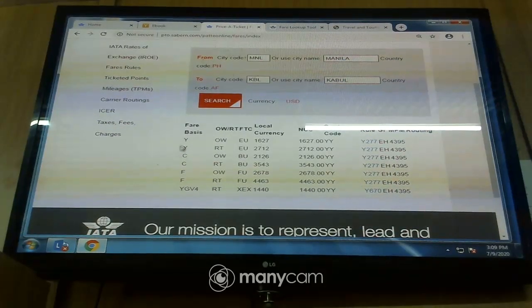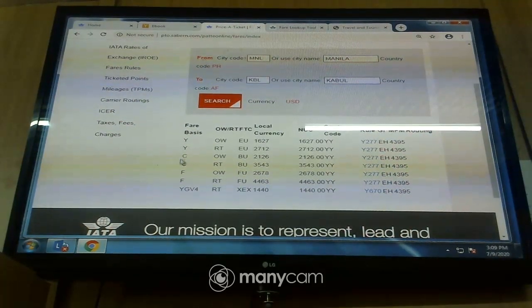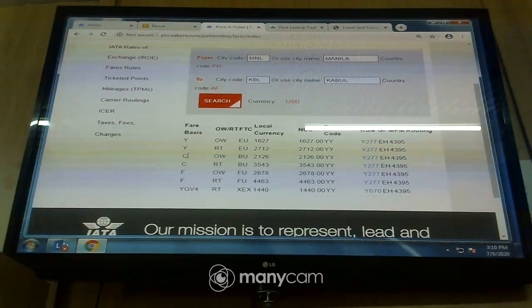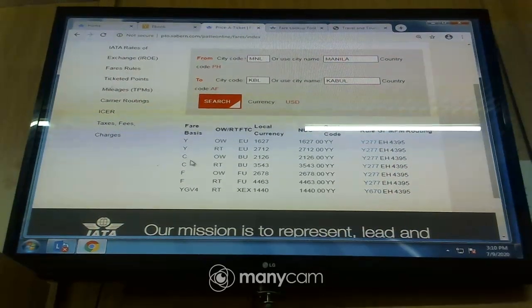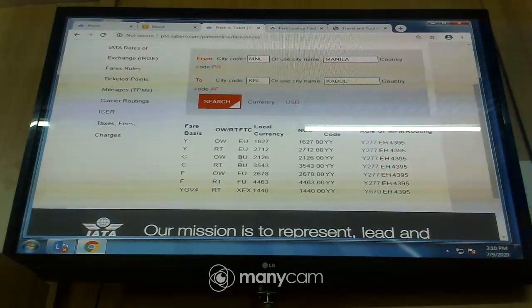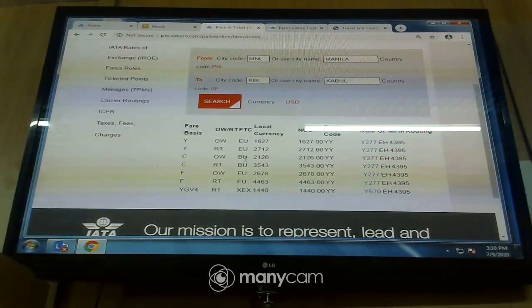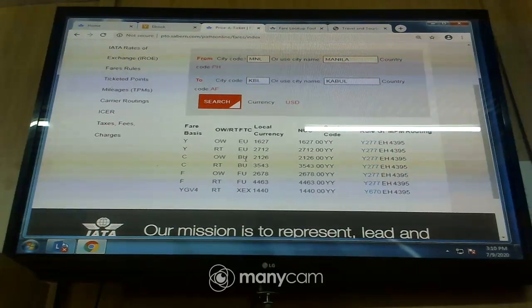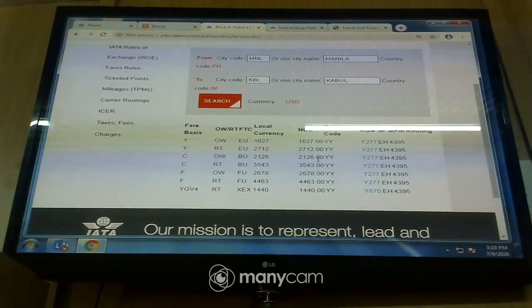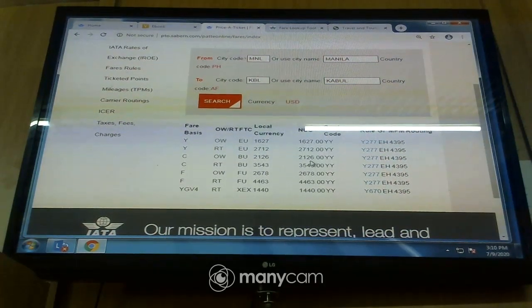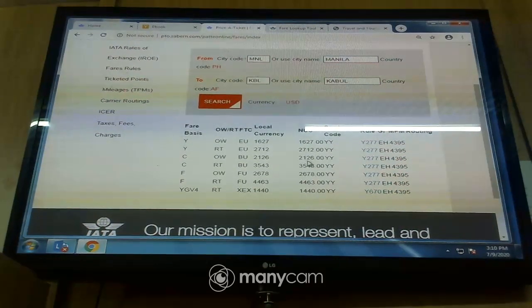So let us look at the fare. Y stands for economy. This one here is business class. This is first class. So we are interested in business class. Yeah. But specifically, which type of journey? One way. So you come here and quote OW, one way. The fare type code is business and restricted. And restricted means it doesn't have many restrictions. Yeah. So you come here, we shall not quote the local currency, but we shall quote the NUC. So you find that our NUC will be 2126.00. So this is the fare we are quoting.